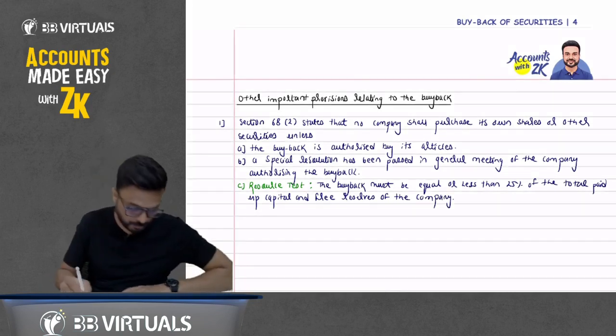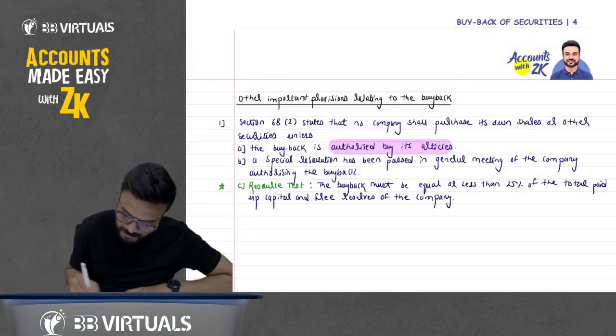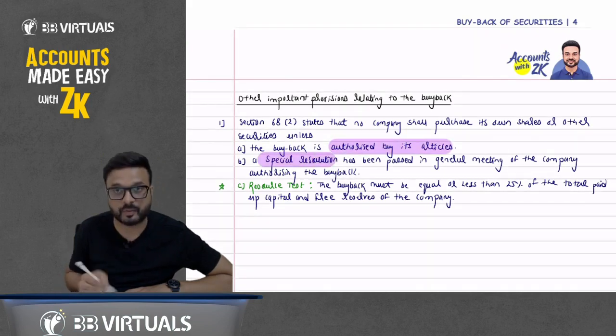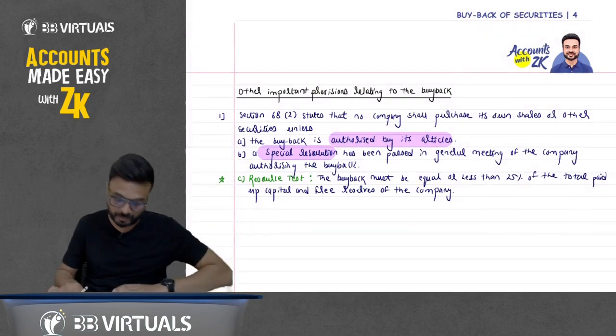So don't worry about what is this resource test. We'll discuss about it. I hope you understand first point, that it should be authorized by its article and there should be special resolution. And there are two more tests. We'll discuss about it later. Just write it down there.